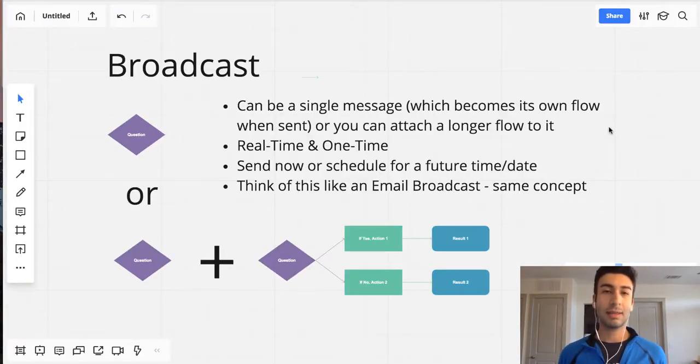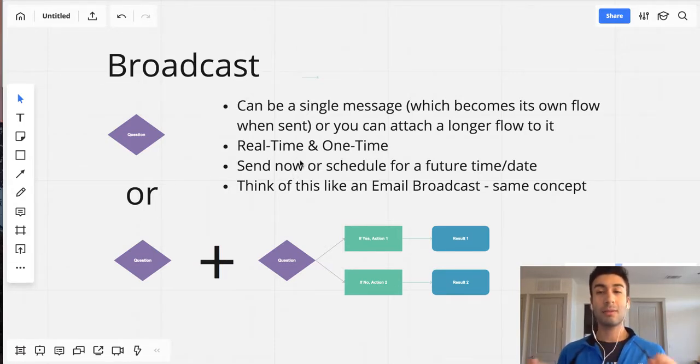So next up, let's take a look at broadcasts. So broadcasts can either be a single message, so just one short little message, or it can be a message with a flow attached to it. Okay? So like I said, you can send out one short message as a broadcast, and then once you do, that becomes its own flow. It gets saved as a flow inside of MANYCHAT. Or what you can do is in a live broadcast before you've sent it, you can create a starter message, and you can also hook up an existing flow as well. All right? So that's kind of what a broadcast actually looks like.